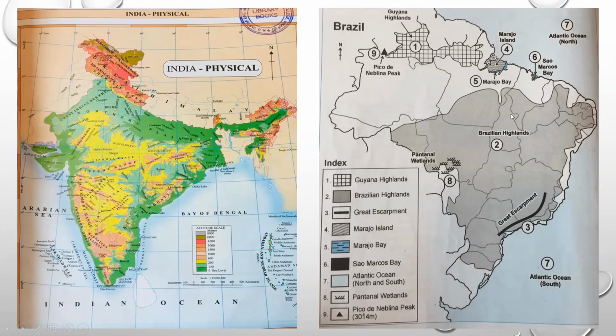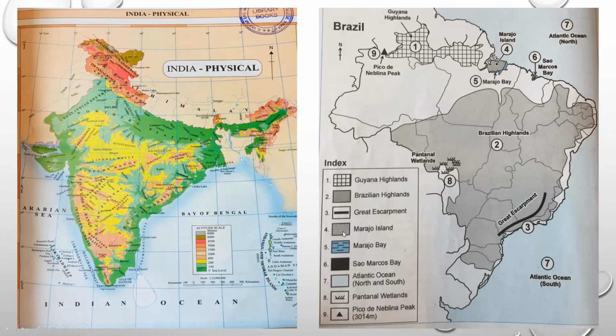Now let us see here some important parts of Brazil. You will see here, first is the Guiana Highlands. See how nicely it is shown. See the index part, checks are used to show Guiana Highlands. So this is our first part, that is Guiana Highland. Second part is the Brazilian Highlands. See how vast area is occupied by the Brazilian highlands, the two main highlands of Brazil. Next, you can see the Great Escarpment with a dark black borders here, which acts as a barrier to all the winds which bring the rain.